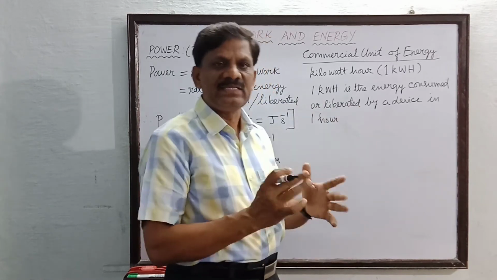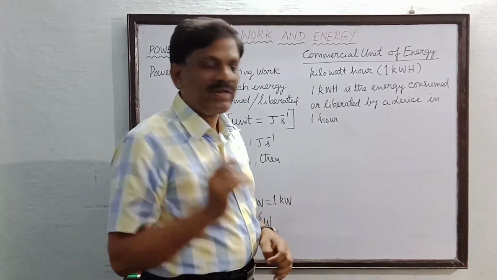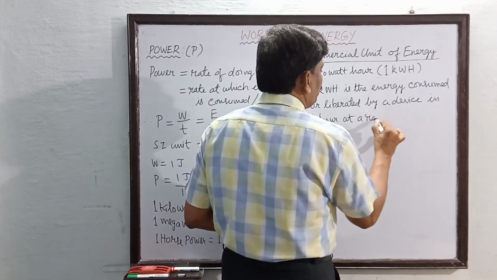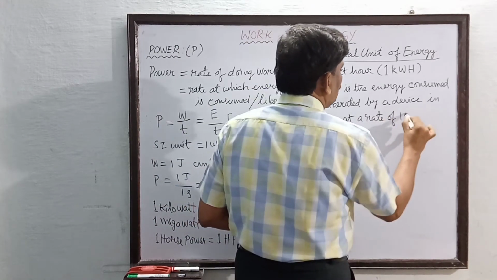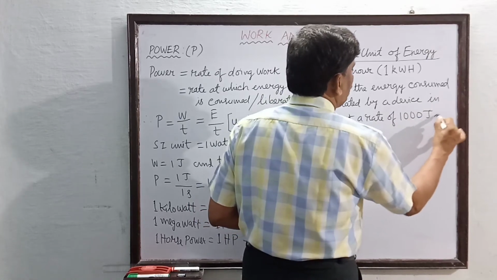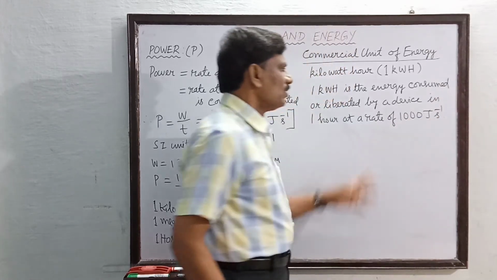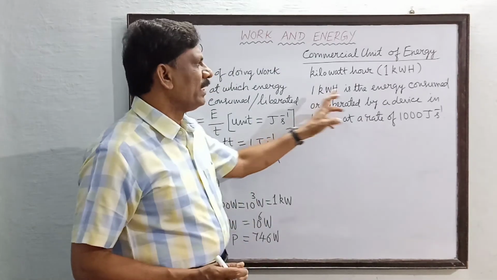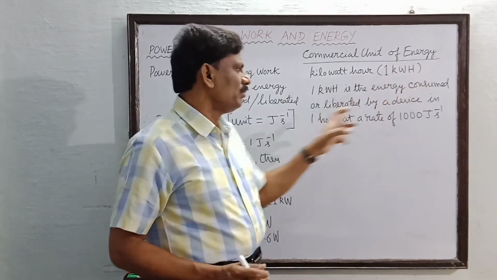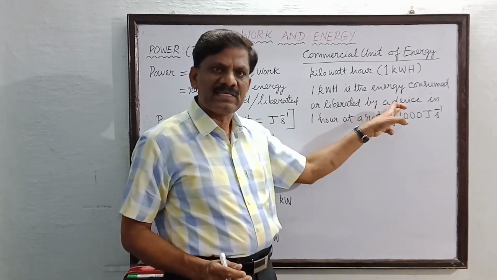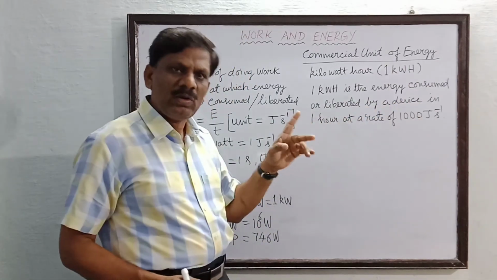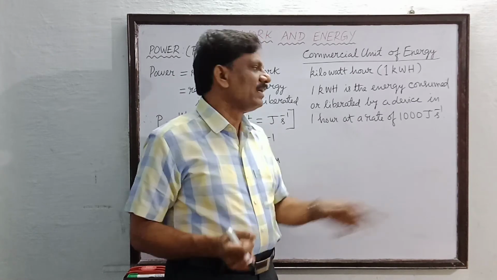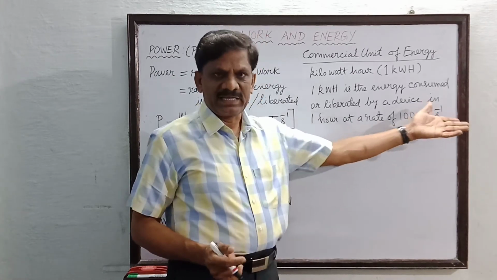by the device when it is operated, at what rate? At a rate of 1000 joule per second. So this is the definition of 1 kilowatt hour. 1 kilowatt hour is defined as the energy consumed or liberated by a device in 1 hour, at a rate of 1000 joule per second. Every second how much energy it is consuming? At a rate of 1000 joule per second.